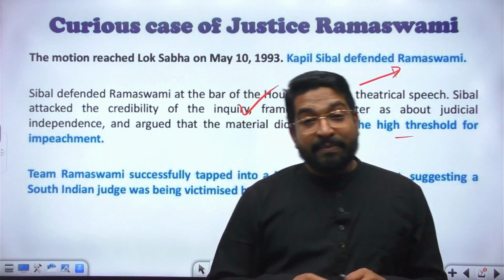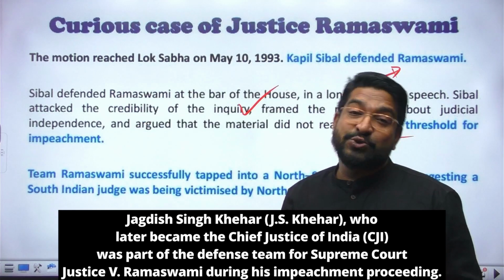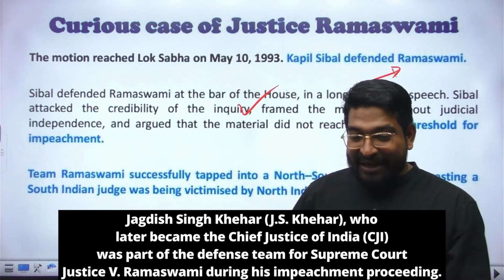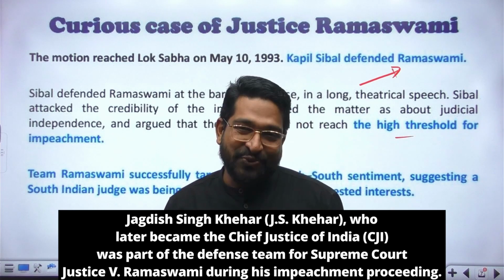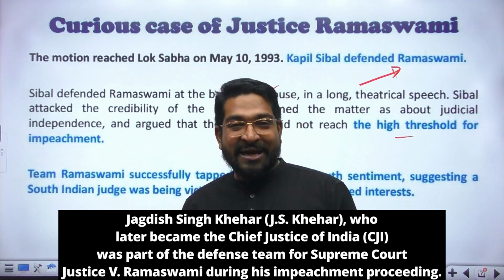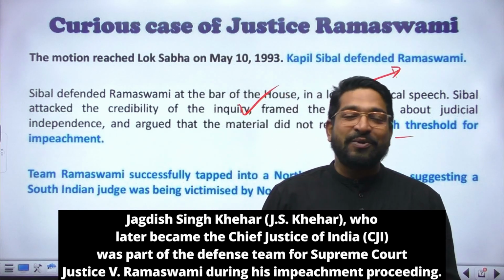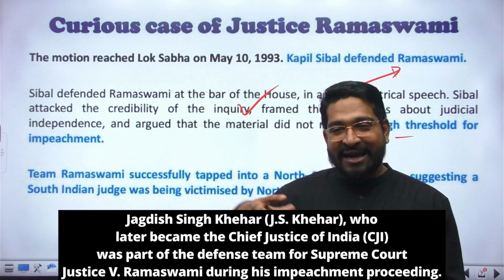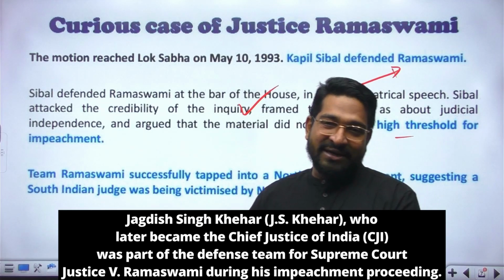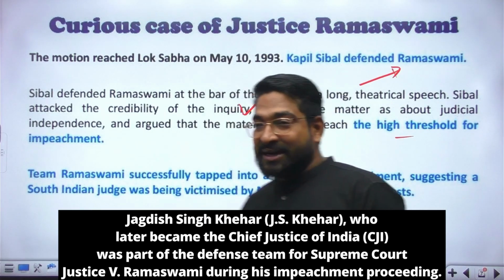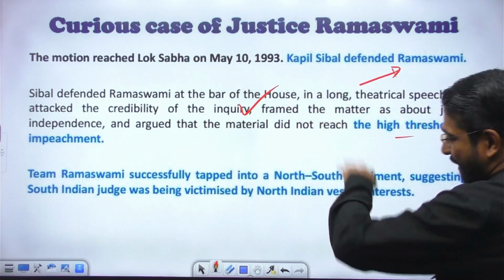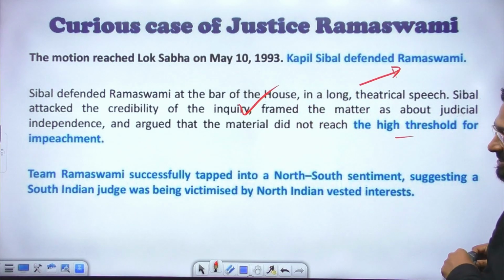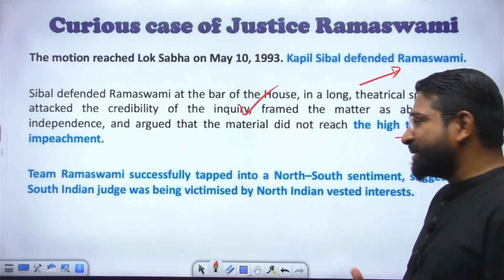Mr. Sibal and team Ramaswamy also tried to portray this as a North versus South issue, which did resonate with many MPs. It was portrayed that a judge from South India, from Madras, was being harassed in North India. So they successfully tapped into North versus South sentiment, suggesting that a South Indian judge was being victimized by North Indian vested interests.